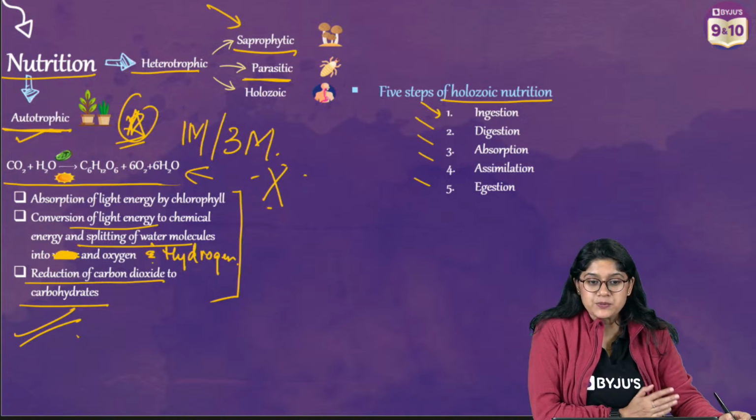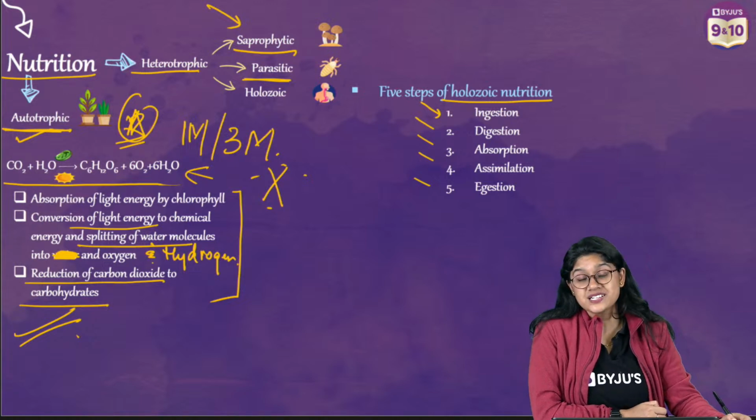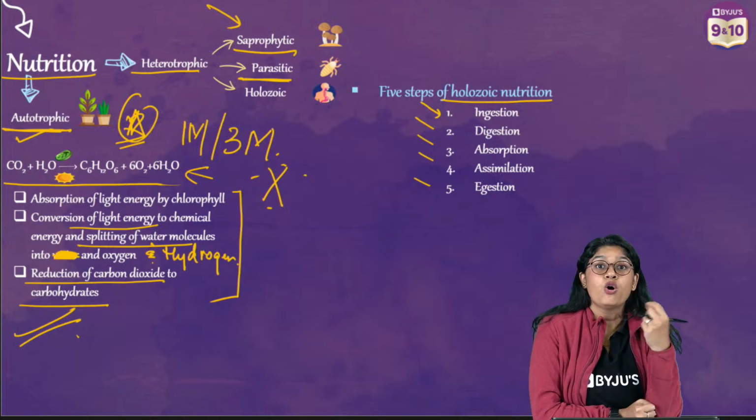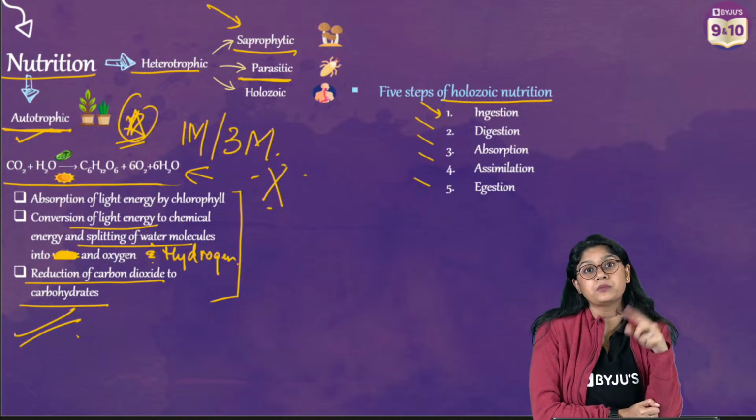Awesome. So we are clear up to here, right? Parasitic mode of nutrition is an important mode of nutrition where the organisms obtain the nutrition from the host body.